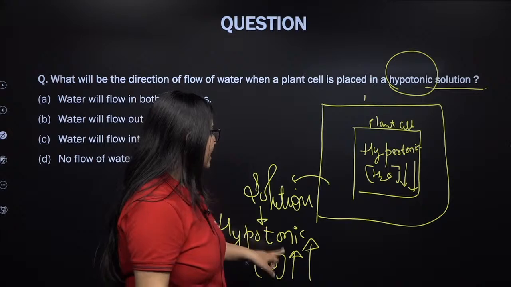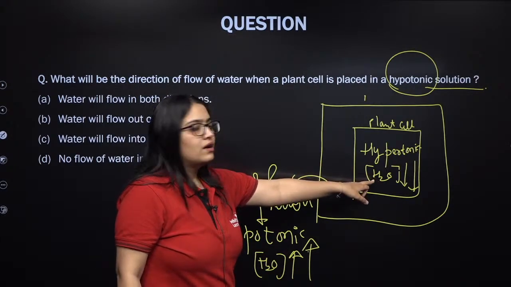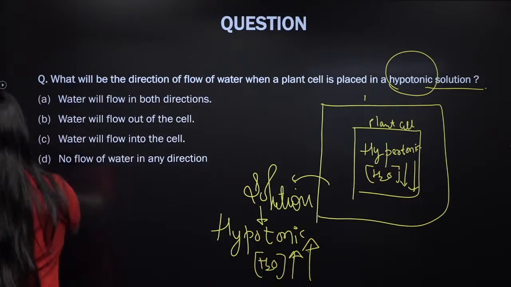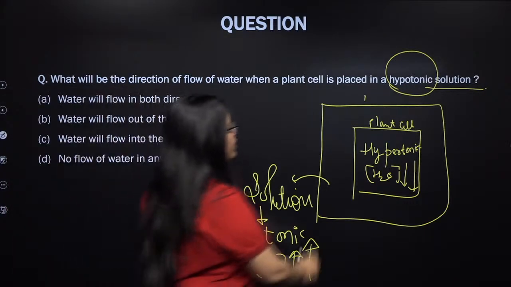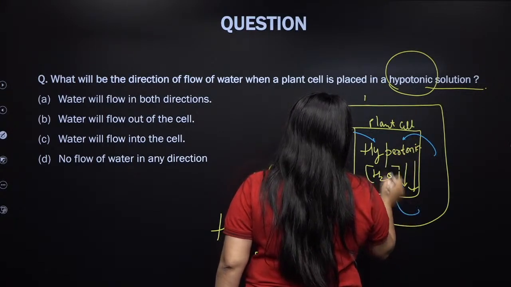So where is water at higher concentration? In the surrounding solution. Where is it lower? In the cell. So water will start moving inside the cell. Is this clear, my lovely kids?